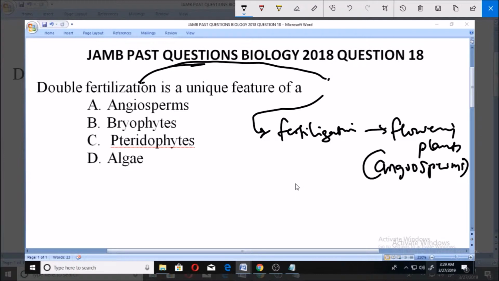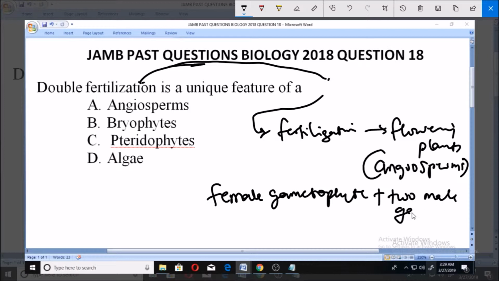The process involves the joining of a female gametophyte with two male gametes. When you have a female gametophyte joining together with two male gametes, that is when we have double fertilization. So we have one female gametophyte joining together with two male gametes, and we have double fertilization. Male gametes can also be called sperm.